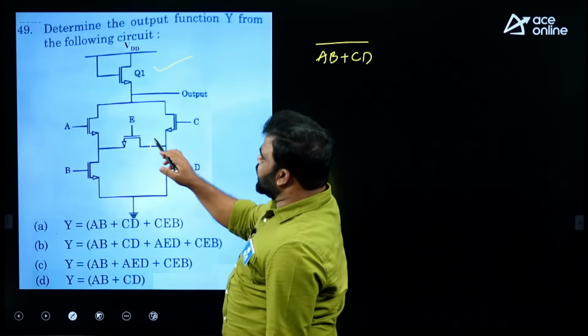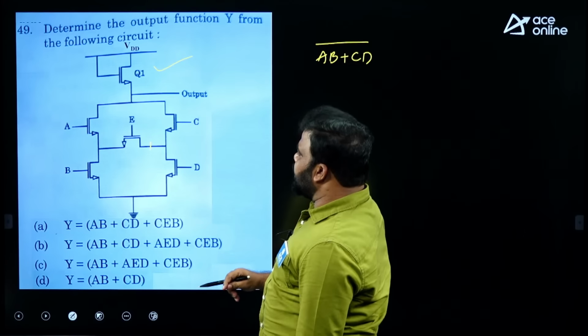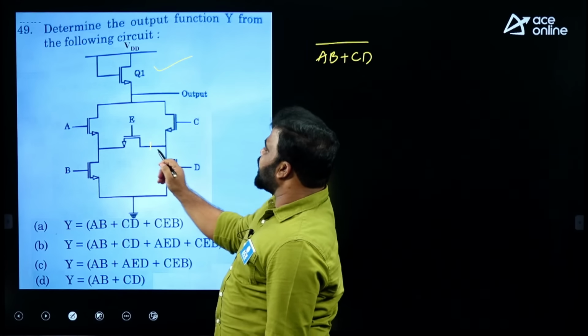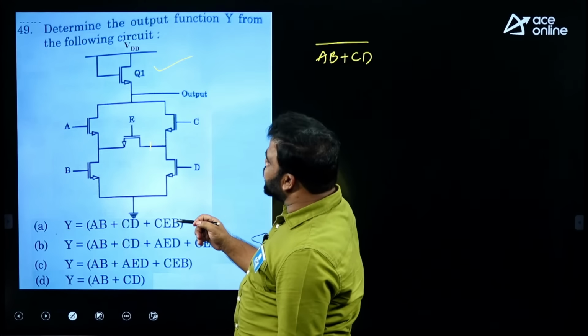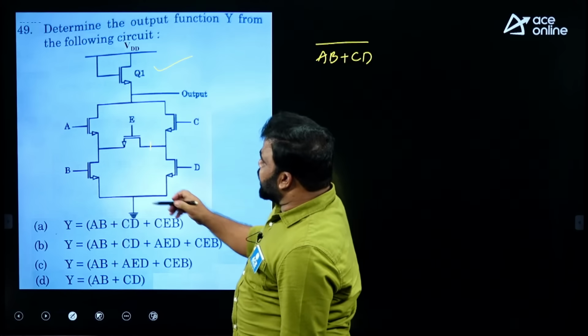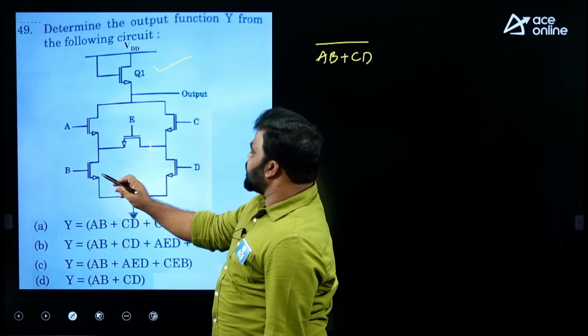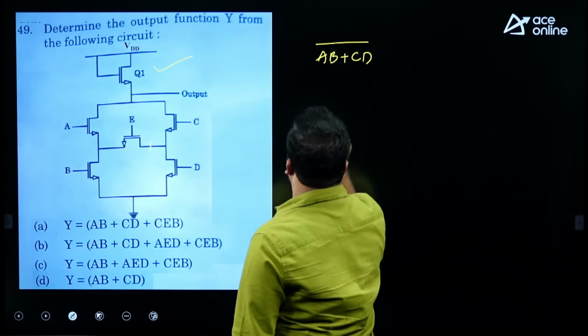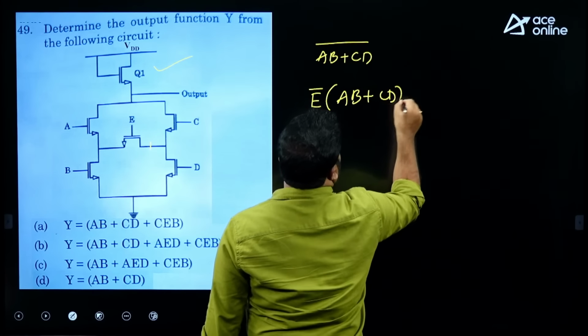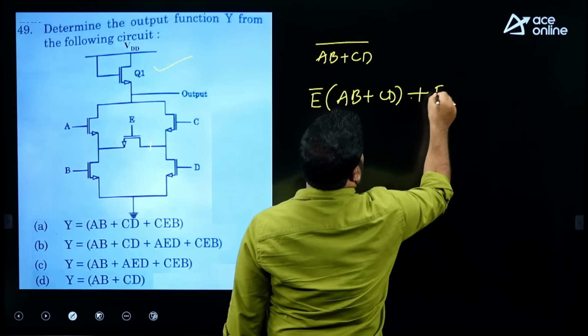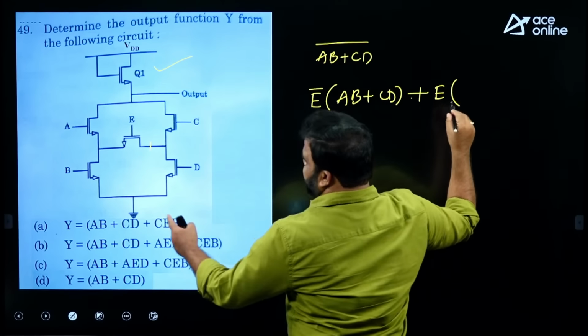When E is equal to 1, it is going to be A plus C and with B plus D. So when E is equal to 0, it is going to be AB plus CD. When E is equal to 1, what is it going to be? It is A plus C and with B plus D.